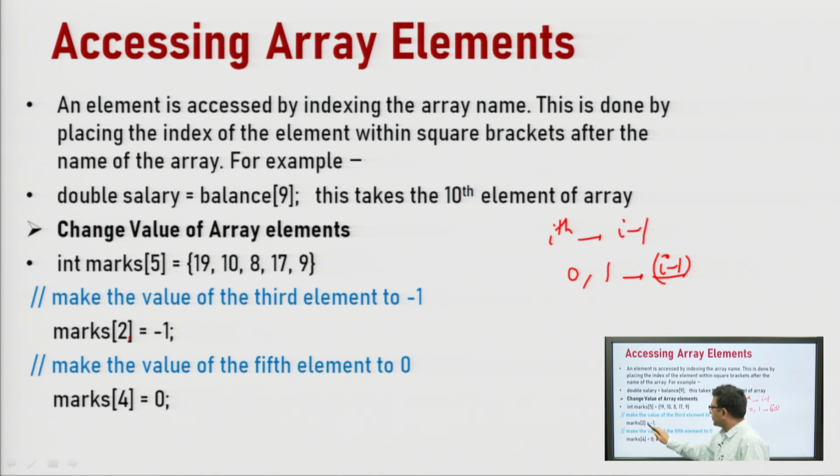For marks of 2, we simply use the assignment operator: marks of 2 is equal to minus 1. Similarly, if you want to change the value of the fifth element to 0, the index will be 4, that is i minus 1. So, marks of 4 is equal to 0. This is how we can change the array elements.